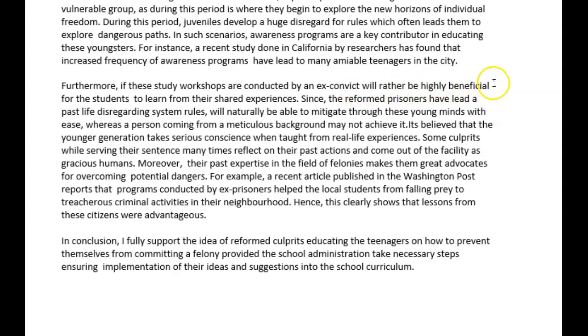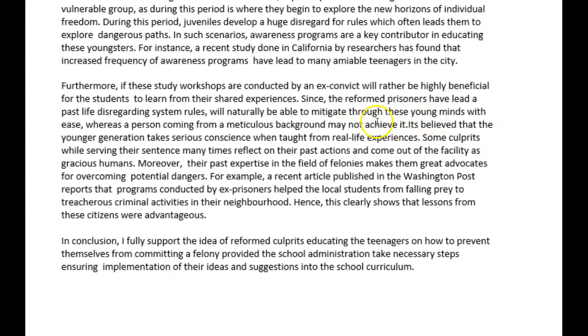They will be highly beneficial for the students to learn from their shared experiences. All right, you don't need a comma after "since." Since the reformed prisoners have led a past life disregarding system rules, they will naturally be able to mitigate through these young minds with ease, whereas a person coming from a meticulous background may not achieve it.